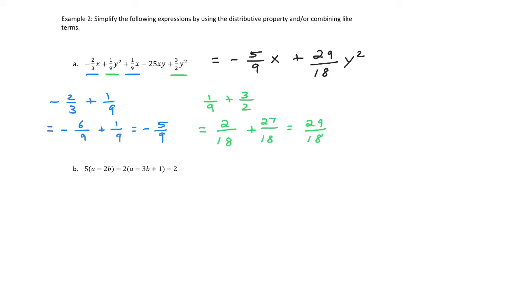That leaves us with this minus 25xy, but the good news is that's the only xy that appears within this expression, so we just get minus 25xy. So we have completely simplified part A.